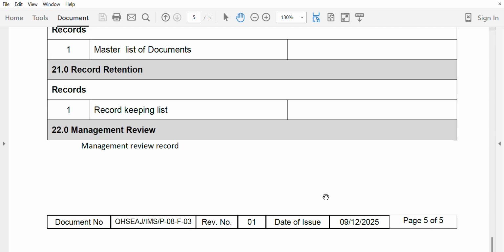Management review. What is the organization's frequency of the management review? They have developed the procedure for the management review, and the management review covers the requirements of the ADOSH-SF.